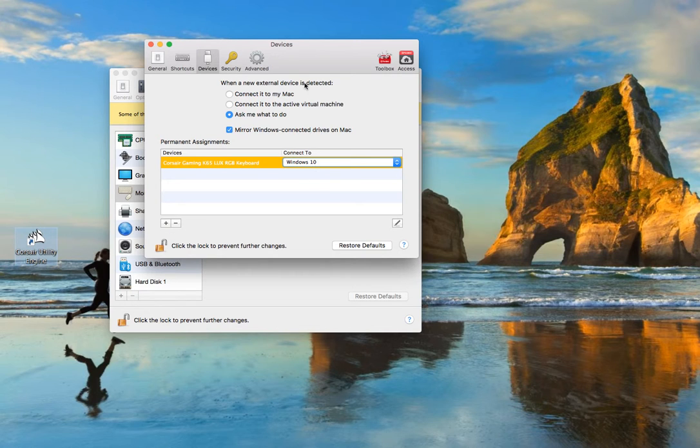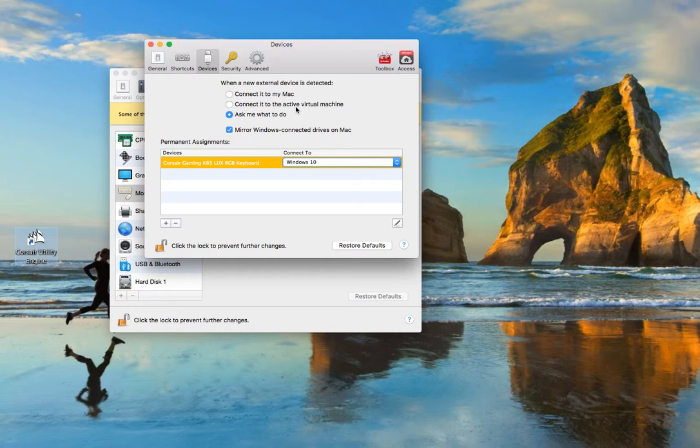So basically, this virtual machine will kind of lock your keyboard, and when you type something on your keyboard, your Mac will not get it. It will not capture those keystrokes. It will be used by the virtual machine itself directly. That is good because that means your keyboard is directly connected to your virtual machine, and now Windows can recognize your keyboard,